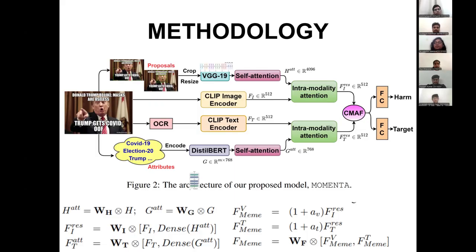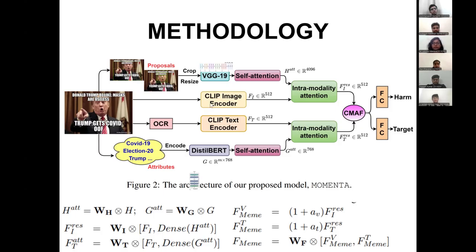So, all these regions are cropped and resized, and they are plugged into a VGG19 model. This is a CNN model which is used to extract features from these images. So, say there are n proposals, then we would have n vectors. Each vector is of 4096 dimension, and all those are concatenated, and it's a weighted average actually. So when we do an average, we get a single 4096 dimensional vector. This is the first path.